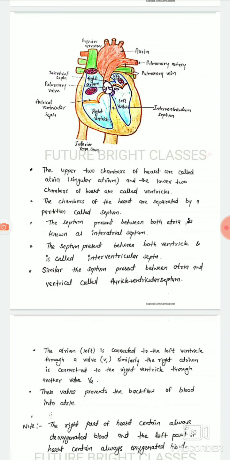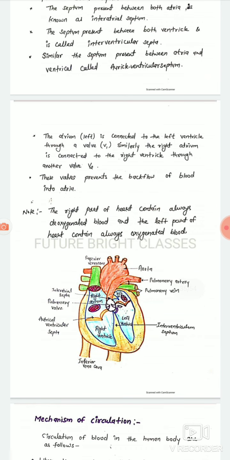The upper 2 chambers of the heart are called atria, singular atrium, and the lower 2 chambers of the heart are called ventricles. The chambers of the heart are separated by a partition called septum. The septum present between both atria is known as interatrial septum. The septum present between both ventricles is called interventricular septum. Similarly, the septum present between atria and ventricle is called atrioventricular septum.